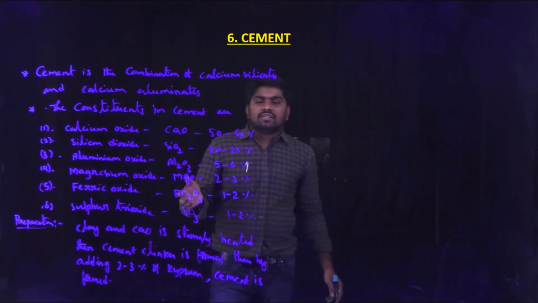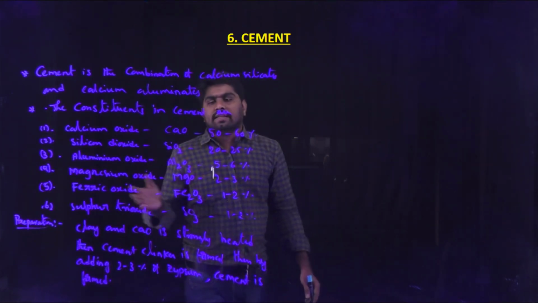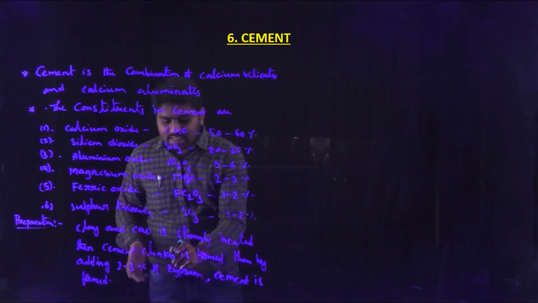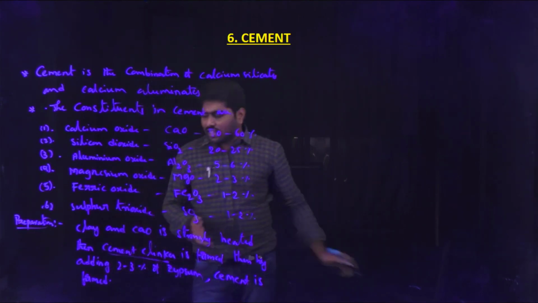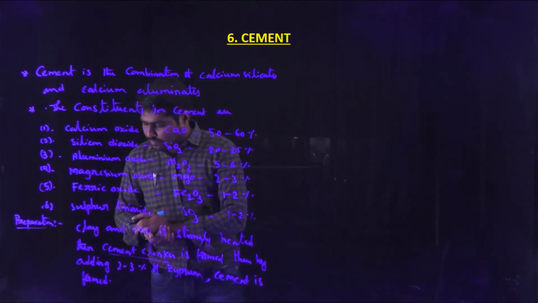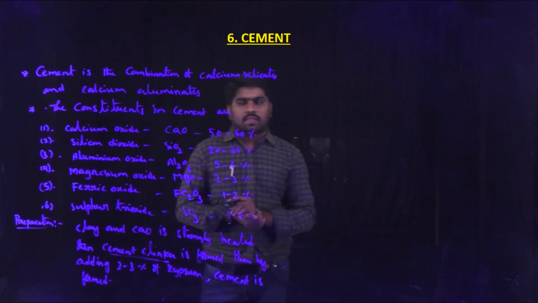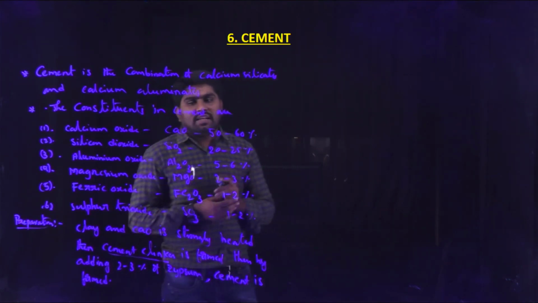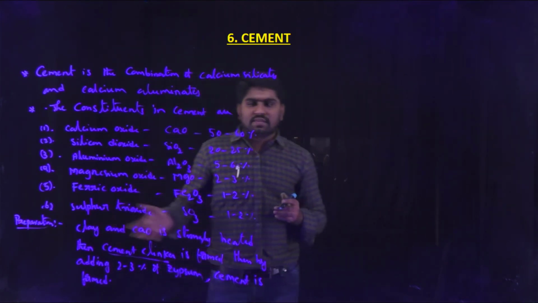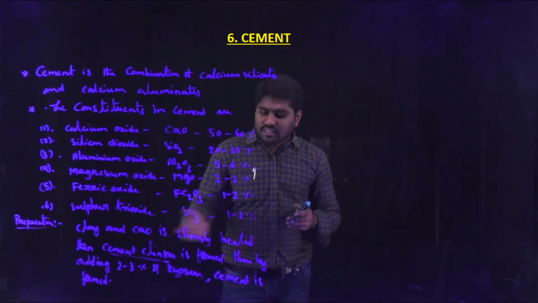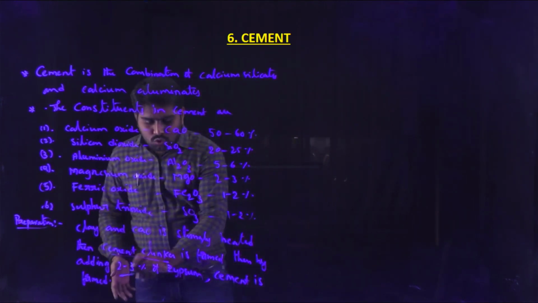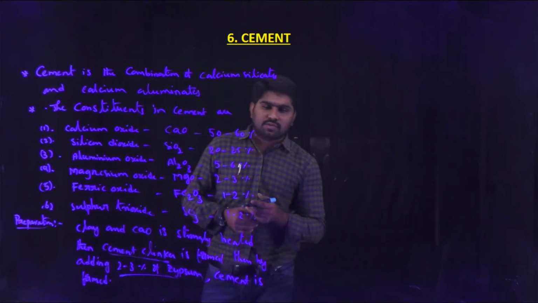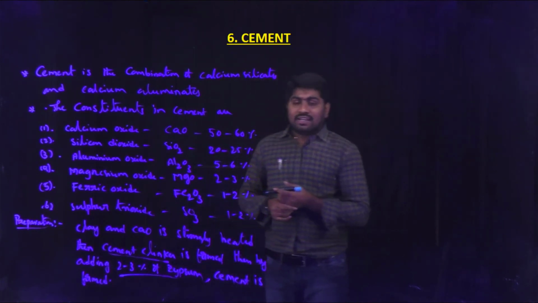Clay and calcium oxide are strongly heated, then cement clinker is formed, to which 2 to 3% gypsum is added, and then cement is prepared.